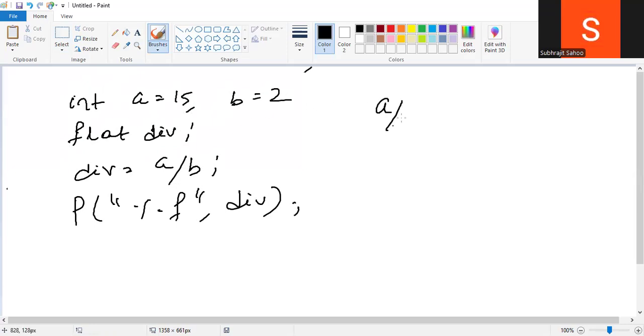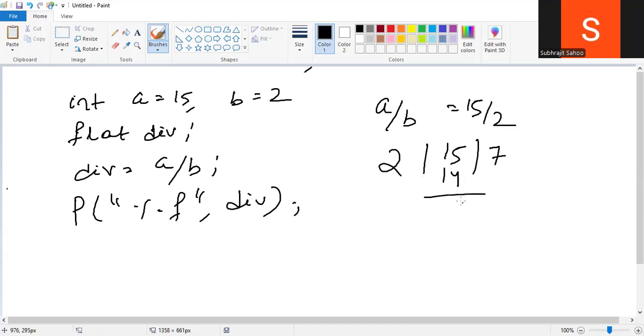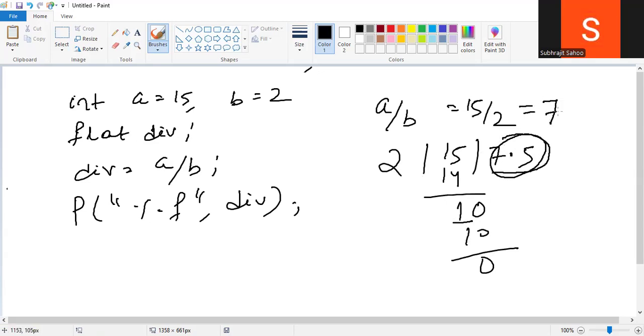Sir, a by b quotient division, right? That means 15 by 2. If I divide 15 by 2, what output will I get? 2 into 7, 14, right? 5 minus 4 is 1. Then if I put the point, then 0 will come. Then 2 into 5 is 10. Okay, 0. Actual output is 7.5. But I will get 7 here.